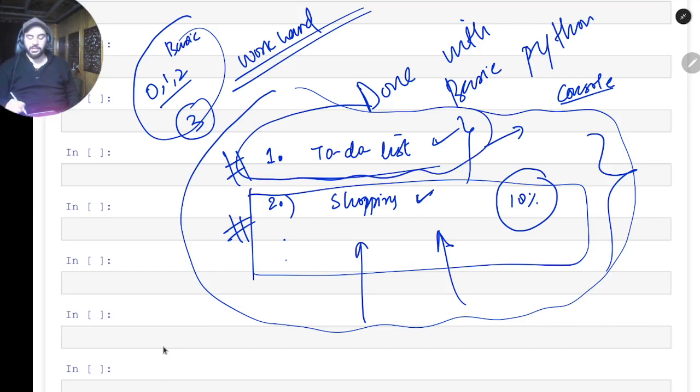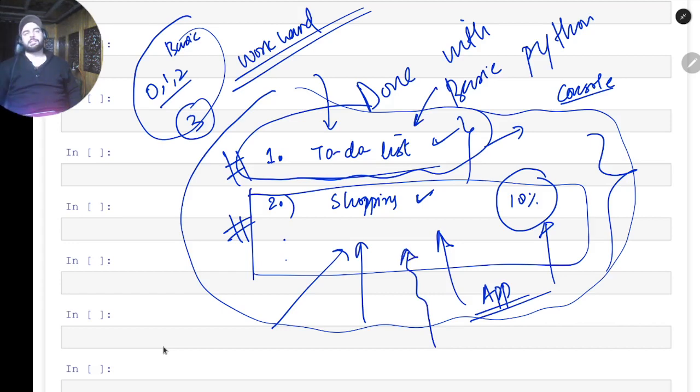And there are a lot of applications which have this to-do list, and nowadays people are using apps for time management. Even I am using apps for time management. So for example, if you can make really good progress on this, it can be made as an Android or some other app as well. Similar thing for this. For shopping purposes, we can scrape the web, like Amazon, Flipkart, and things like that, and we can compare the prices of these products, and then we can see what coupon codes are available online. We can search online and give the best price. And this can also be made an app. You can create an Android, iOS, or Windows app. So the idea here is to make a time management app. The idea here is to make an app which compares the different prices throughout these.